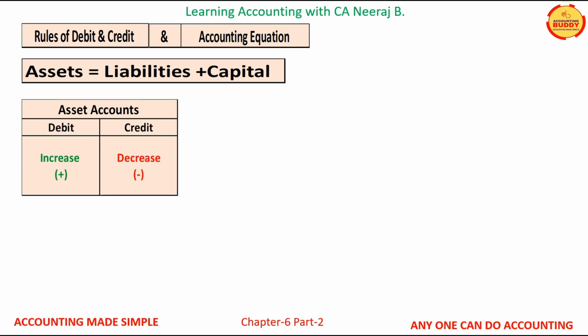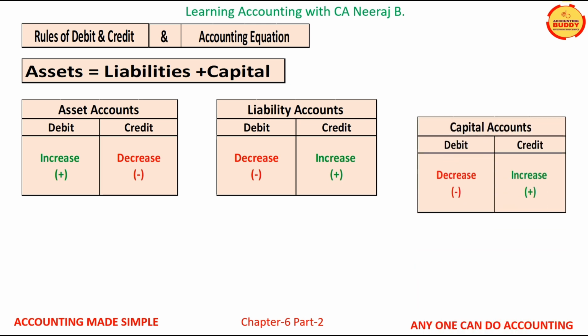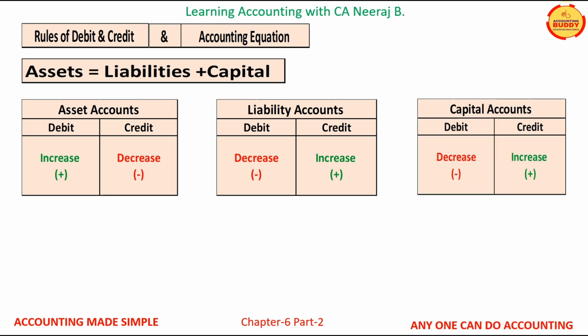First, asset accounts: debit when increase and credit when decrease. Second, liability accounts: debit when decrease and credit when increase. Third, capital accounts: debit when decrease and credit when increase.